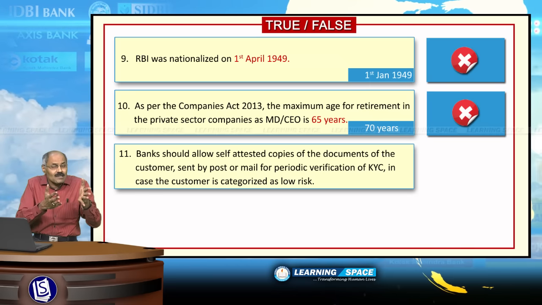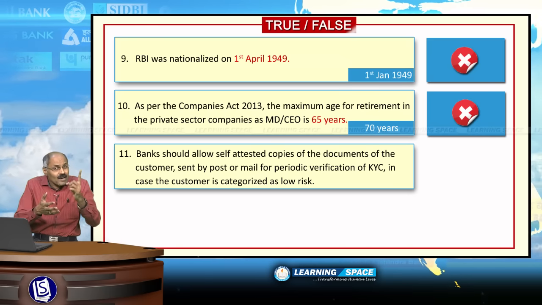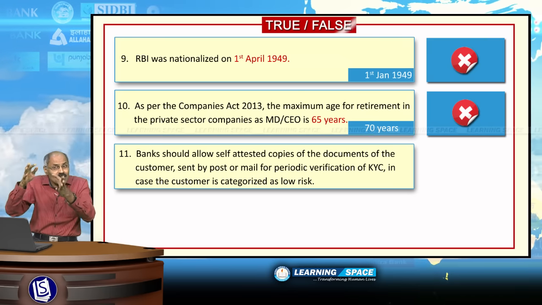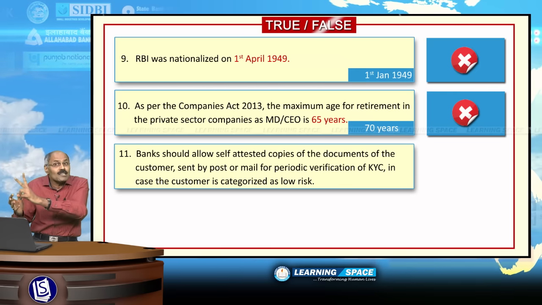Bank customers are categorized as low risk, medium risk and high risk. Low risk customers have to go for periodical verification once in 10 years. Medium risk customers once in 8 years. High risk customers once in 2 years.